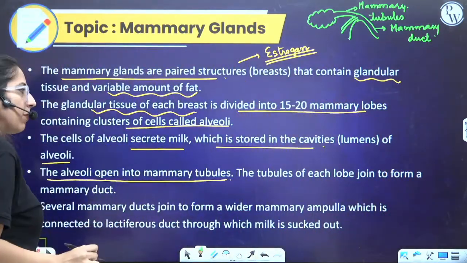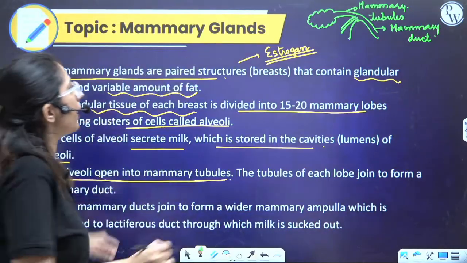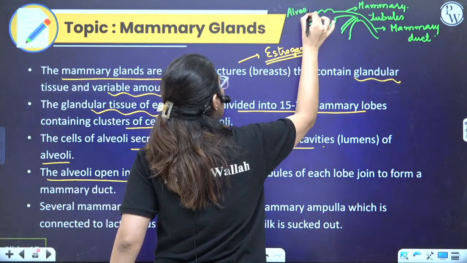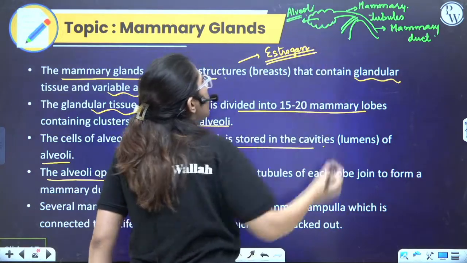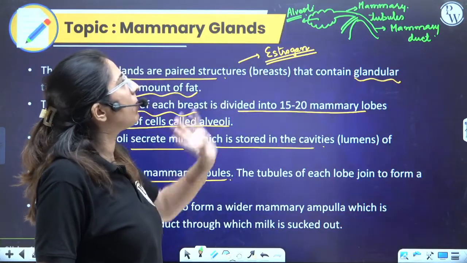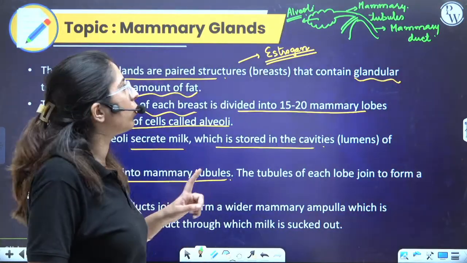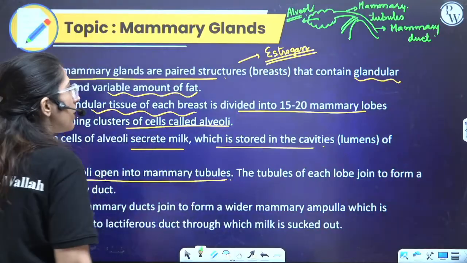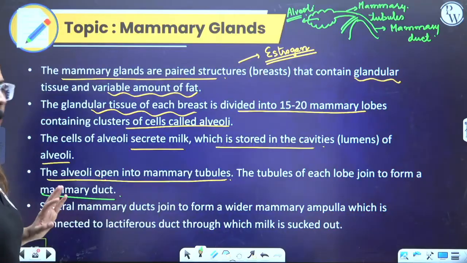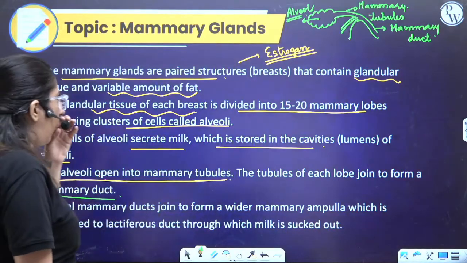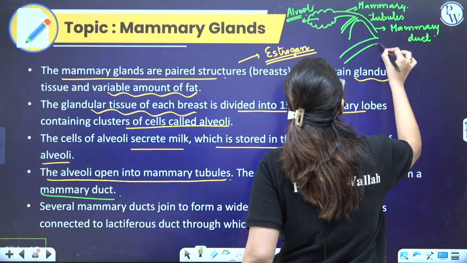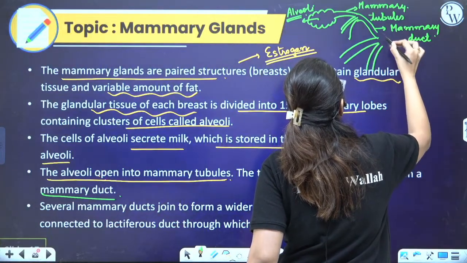Alveoli open into mammary tubules. See, this is the alveoli. Look at this. Alveoli are present in mammary lobes. Alveoli open into the mammary tubules. Tubules further open into the mammary duct. Ultimately opens into the mammary duct. Done? Point clear? This is one mammary duct. This is another mammary duct. This is the third mammary duct.